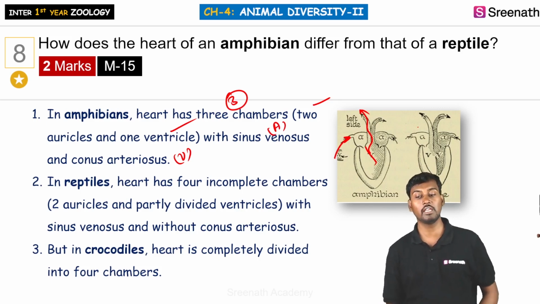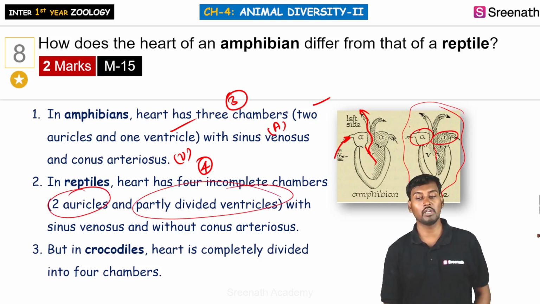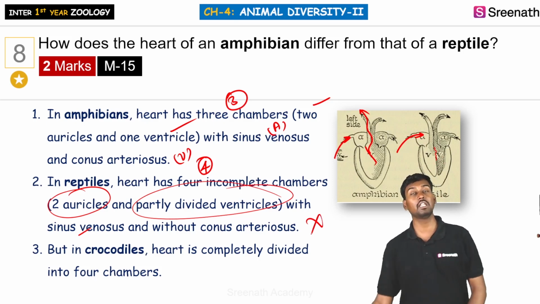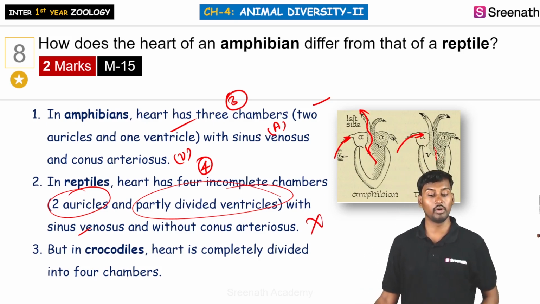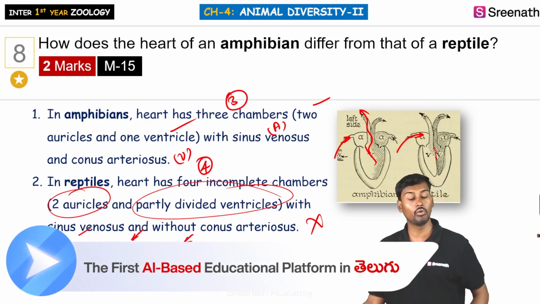In reptiles we can see, for the first time, 4 chambers, but they are 4 incomplete chambers. The auricles are independent, but the ventricles are open, so there are 2 auricles and partially divided ventricles. Here the blood comes into the auricles through the sinus venosus without any conus arteriosus, which is involved in carrying blood from the ventricles to the other parts of the body. Coming to crocodiles, the heart is completely divided into 4 chambers, whereas in other reptiles it is an incomplete 4-chamber heart.